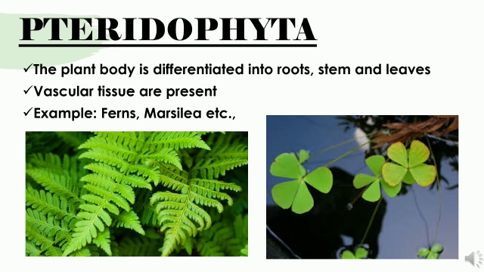Examples are ferns, Marsilea, etc. Marsilea and ferns are the examples of Pteridophyta. Here in the picture you can see how the leaves, stems and roots are differentiated in these plants.